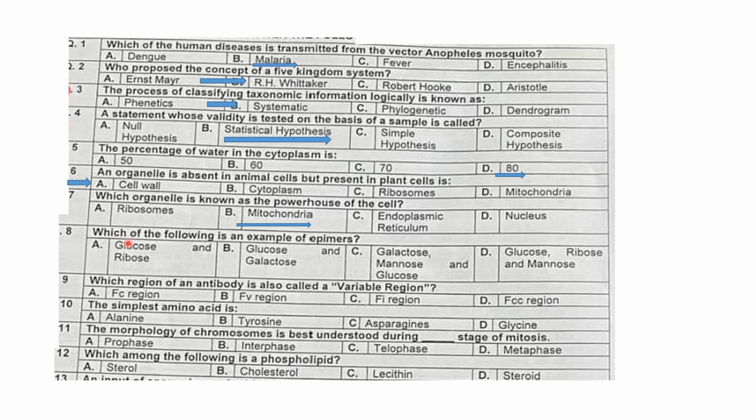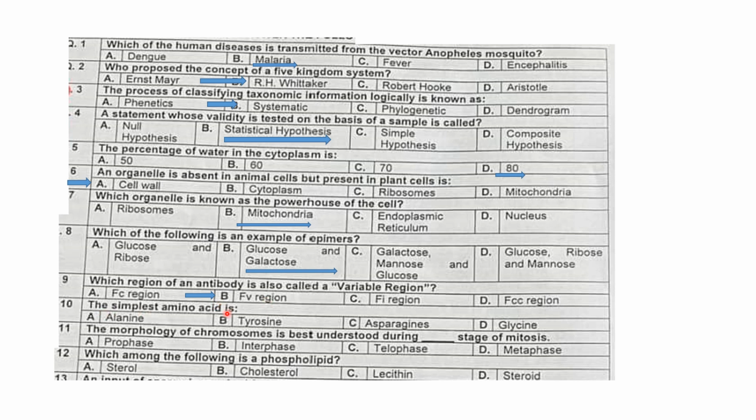Question number 8 is: which of the following is an example of epimers? The glucose and galactose are the epimers of each other. These differ from each other at carbon number 4. So glucose and galactose is the best answer. Question number 9 is: which region of an antibody is also called the variable region? It is the FV region. FV region is called the variable region.